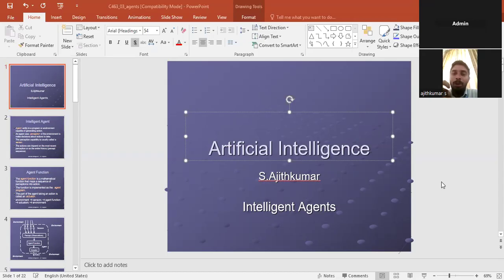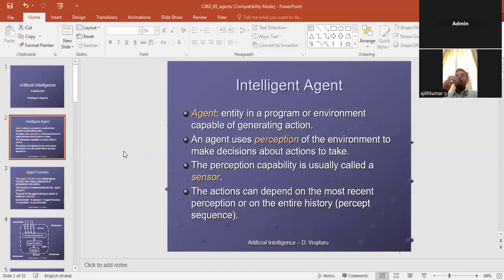Today's topic is intelligent agents in artificial intelligence. First topic, what is an agent? An agent is an entity in a program or environment capable of generating action. An agent uses perception of the environment to make decisions about the action to take.